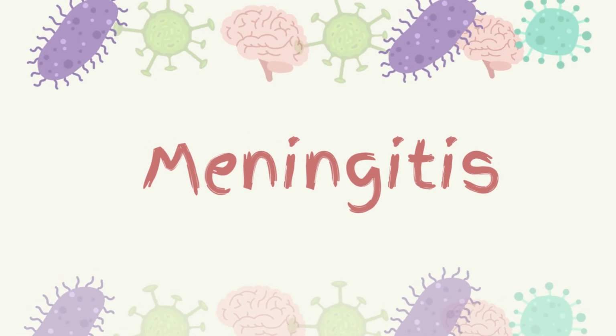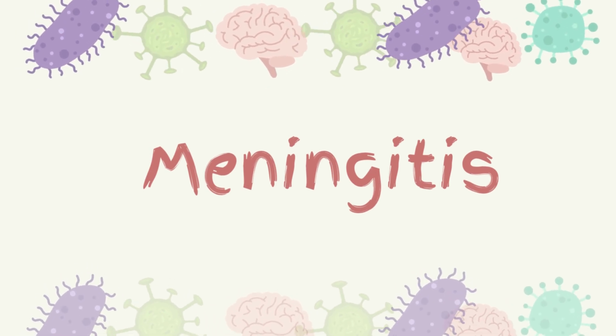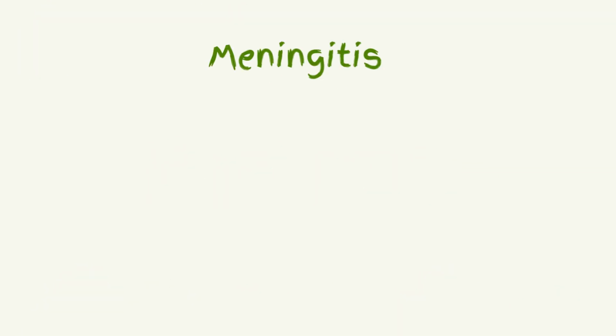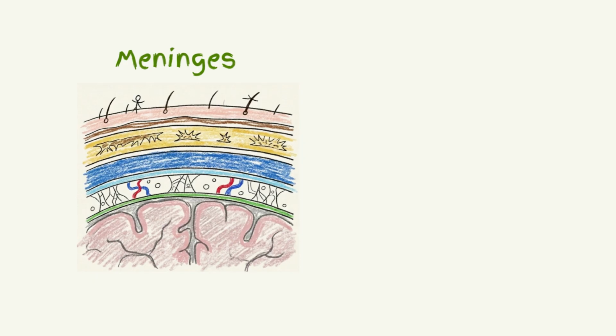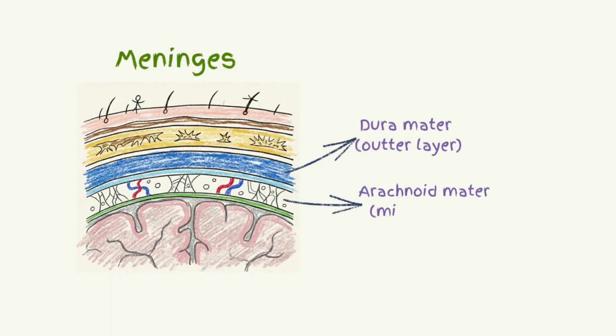For today's topic, let's talk about meningitis. Meningitis is inflammation of the meninges and the subarachnoid space. The meninges are the protective membranes that cover the brain and the spinal cord. The meninges have three layers: the dura mater, which is the outer layer, the arachnoid mater, which is the middle layer, and the pia mater, which is the inner layer.